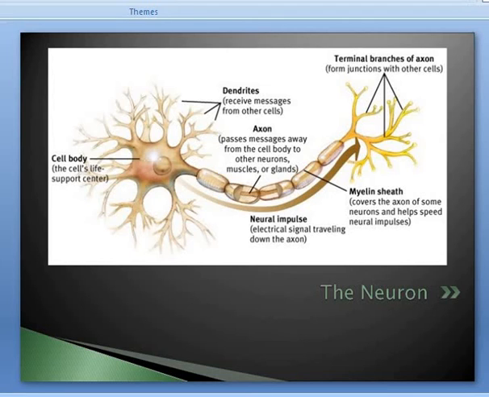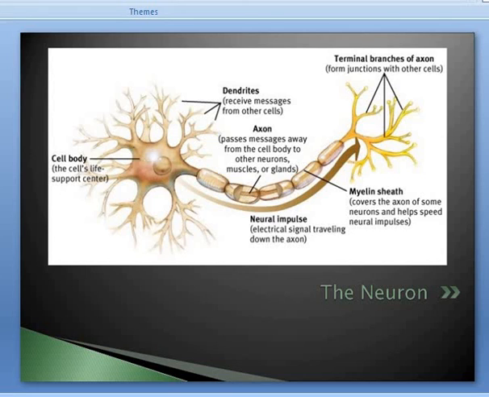The axon conducts the information along its length, which can be several feet in the spinal cord and less than a millimeter in the brain. At the terminal point, the axon branches into small structures called terminal buttons. These buttons have the capability of transmitting information to another neuron, gland or muscle. So neurons generally conduct information in one direction, that is from the dendrites through the soma and axon to the terminal button.